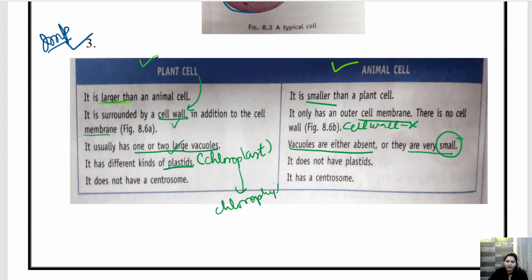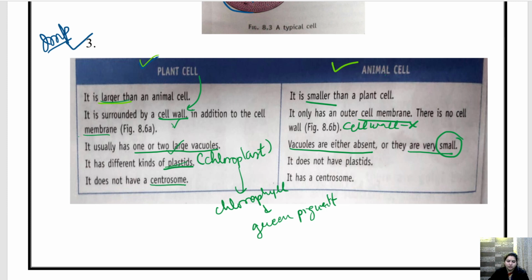Chlorophyll present होता है. And what is chlorophyll? Chlorophyll is a green pigment that is present in the plant. So plastid is present in plant cell, but it is absent in animal cell.